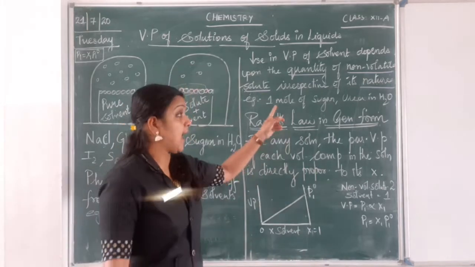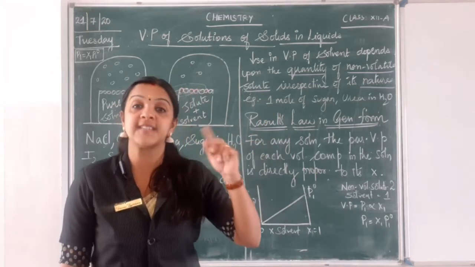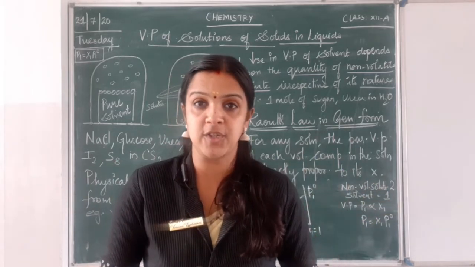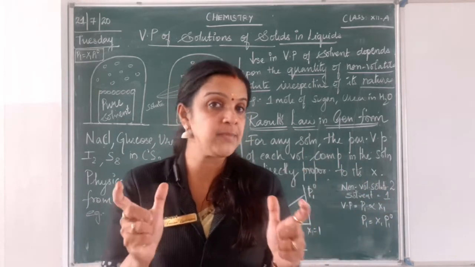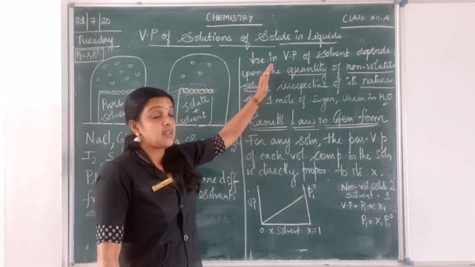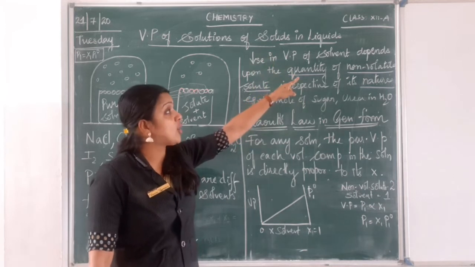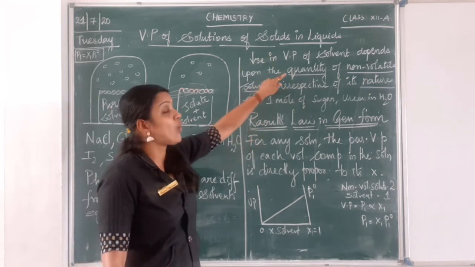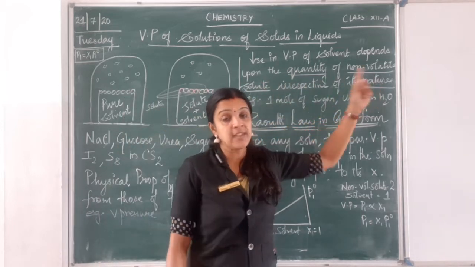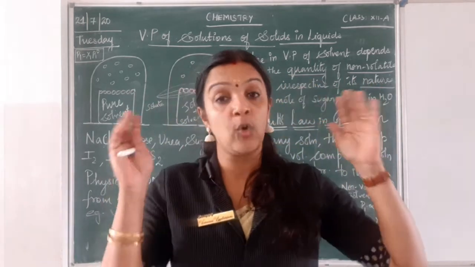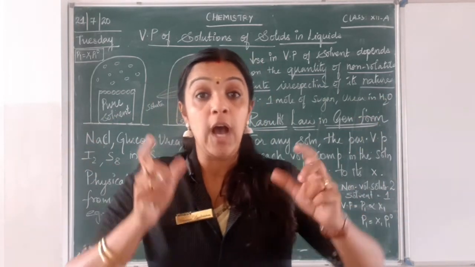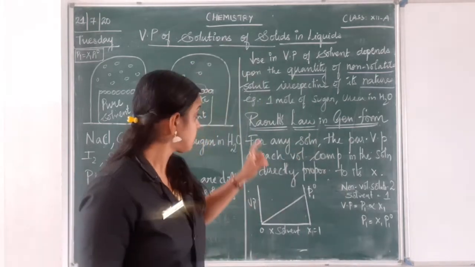But if the amount of solute added is different, naturally there will be a difference in the decrease in vapor pressure also. I hope you are able to get me, children. So this is the most important conclusion: the vapor pressure of the solvent depends on the quantity of the non-volatile solute irrespective of its nature. We are not considering the quality, what type of solute it is. We are only concerned with how much quantity we take.